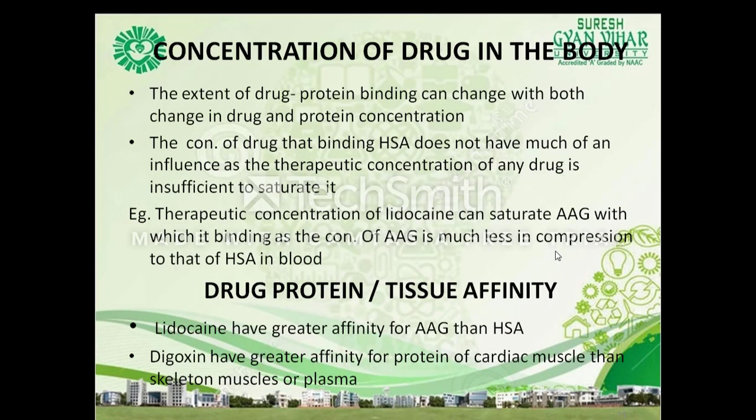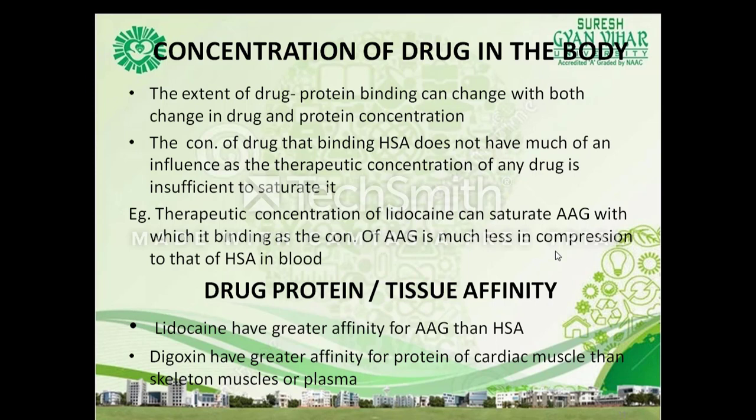Then the concentration of the drug in the body. The extent of drug protein binding can change with a change in both the drug and protein concentration. The concentration of drug binding to HSA does not have much of an influence, as the therapeutic concentration of any drug is insufficient to saturate it. An example is that the therapeutic concentration of lidocaine can saturate the AAG, as the concentration of AAG is much lesser in comparison to HSA in the blood.